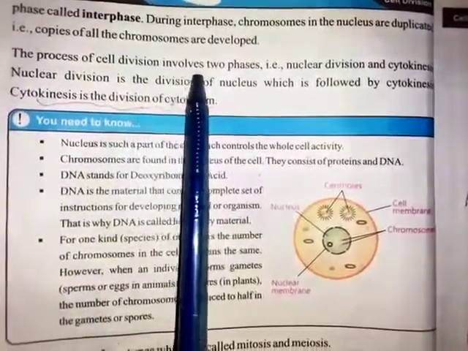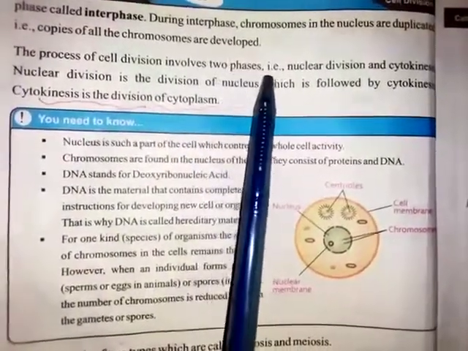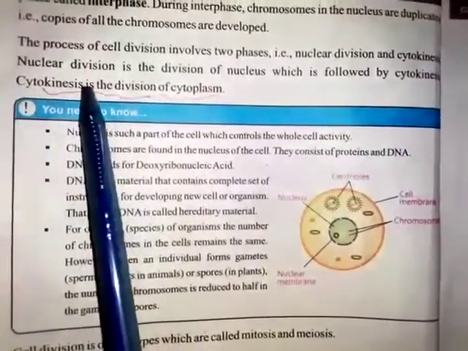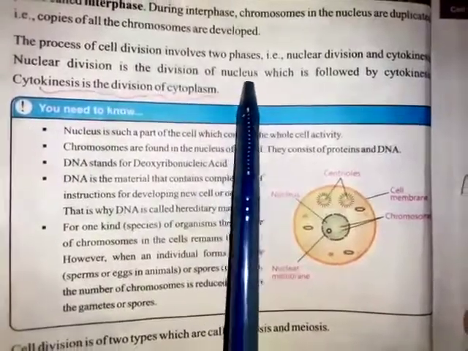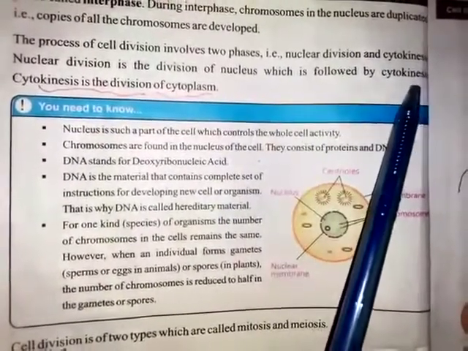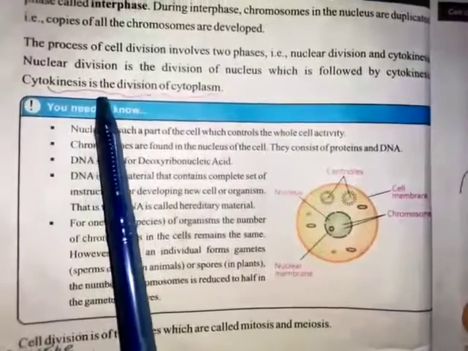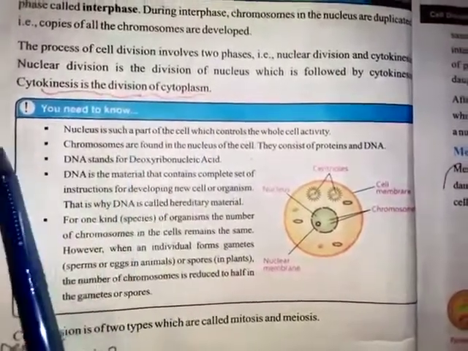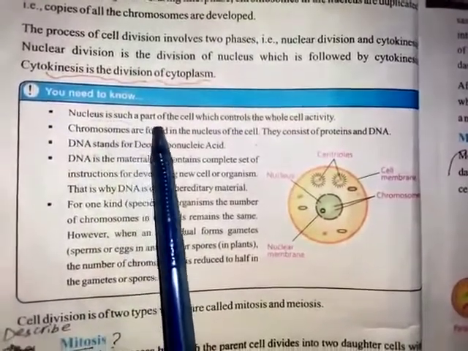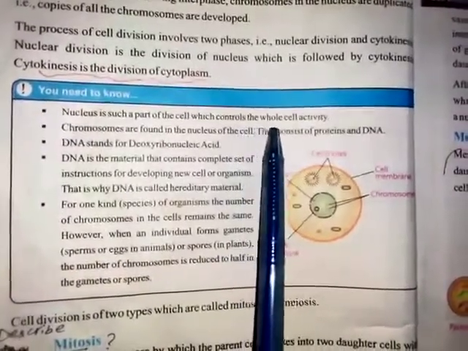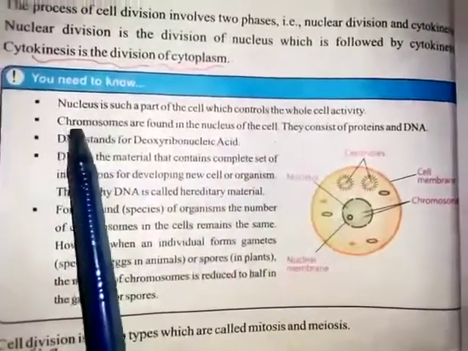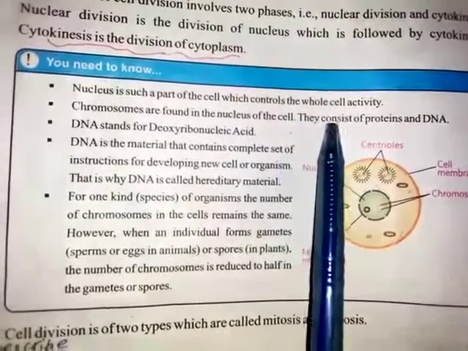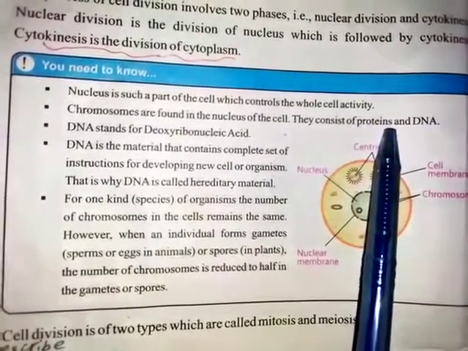The process of cell division involves two phases, nuclear division and cytokinesis. Nuclear division is the division of the nucleus, which is followed by cytokinesis. Cytokinesis is the division of cytoplasm. You need to know, the nucleus is the part of the cell which controls the whole cell activity. The chromosomes are found in the nucleus of the cell. They consist of proteins and DNA.